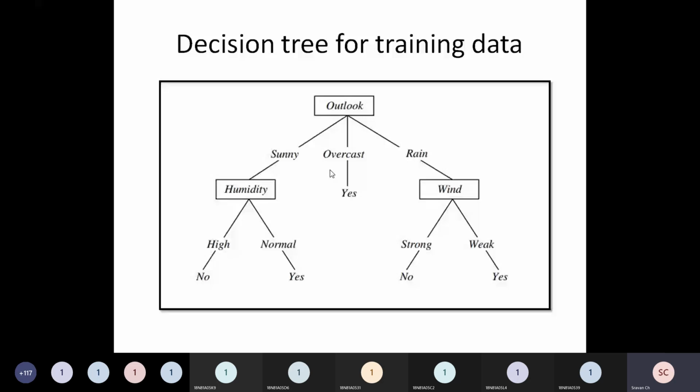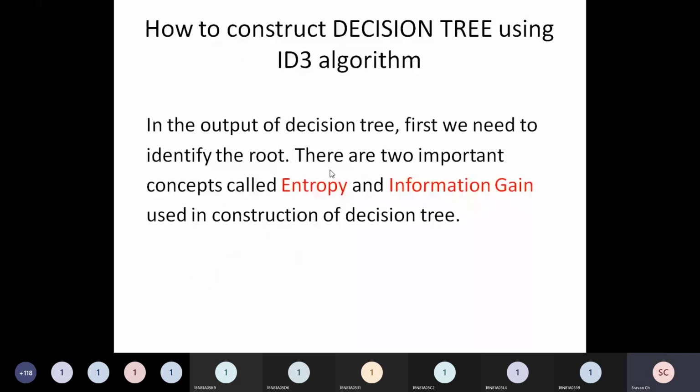In order to understand this concept of decision tree, in order to understand the algorithm called ID3, we will follow these steps, and please try to listen carefully. How to construct a decision tree using the ID3 algorithm. First we need to identify the root. Fine, that's what we have discussed now.